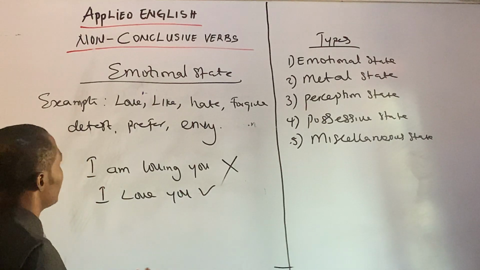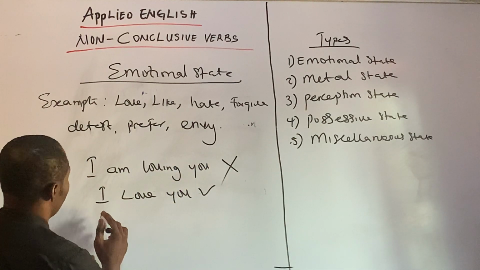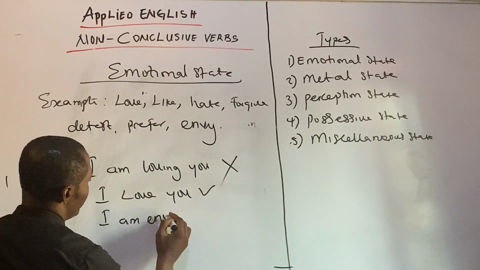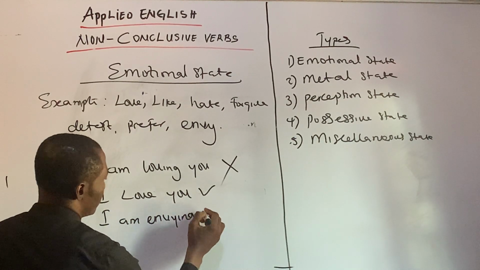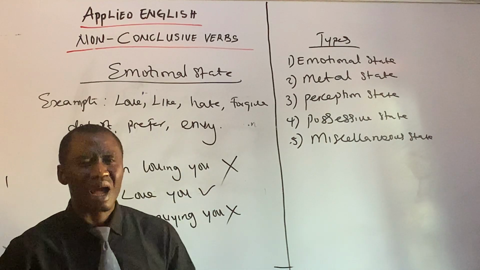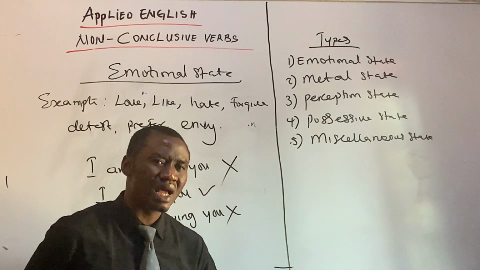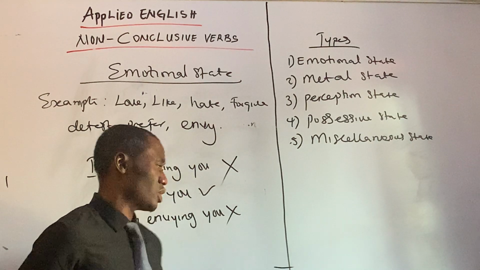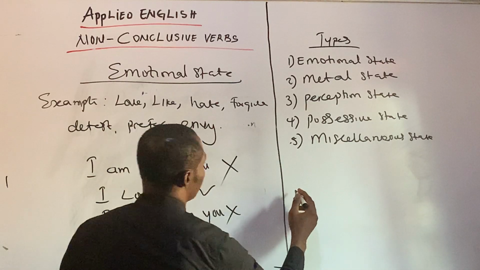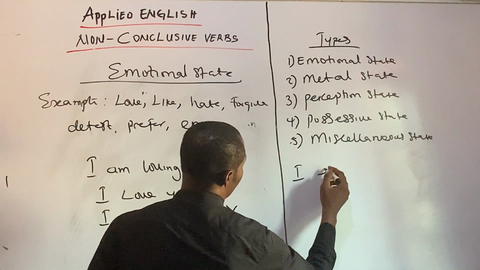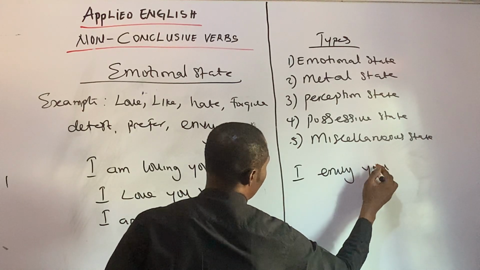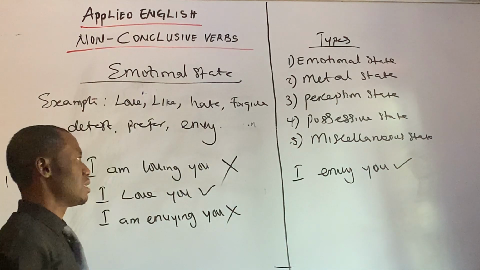Now, another example is I am envying you. Maybe someone just got a car and you say, I'm envying you. Well, you don't need to envy anyone that has a car. Pray that God will give you your own. So I'm envying you, that's wrong. Rather, you say, I envy you. So this is correct. All right.